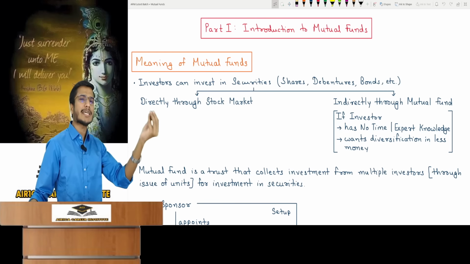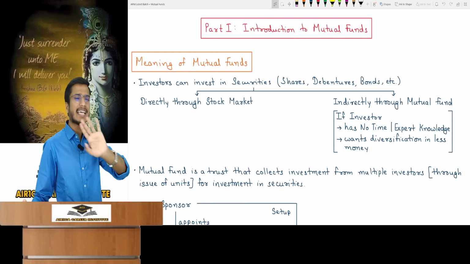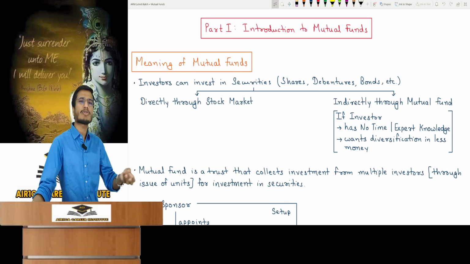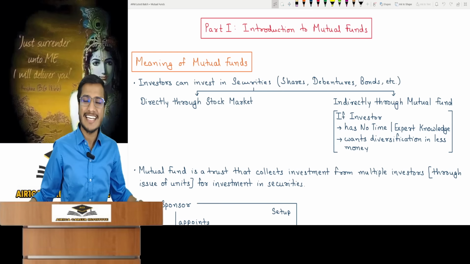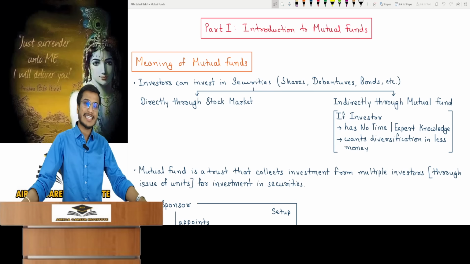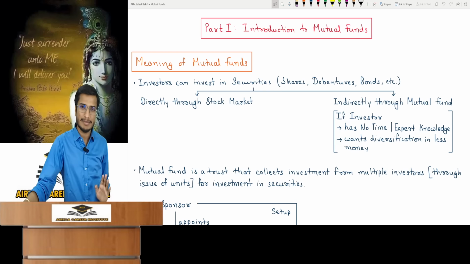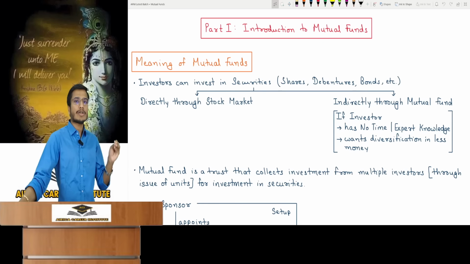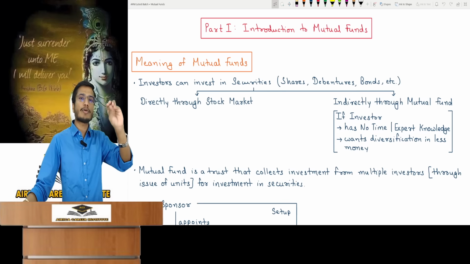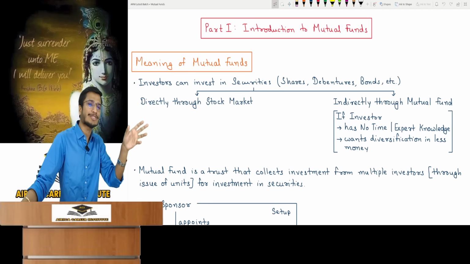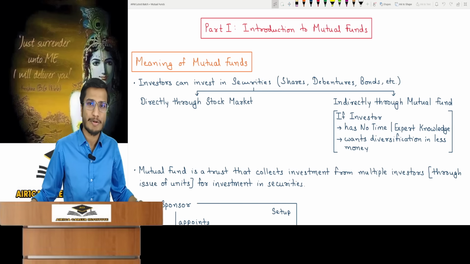So you can deposit that money in the bank or invest it in the bank. No, I don't want to invest in the bank because the returns there are low. Then no problem, sir. You can invest this money in the stock market, meaning in securities. Invest in things like shares, debentures, bonds because you can get pretty good returns there. When an investor seeks to invest in securities, shares, debentures or bonds, we have studied shares, debentures and bonds as securities in the securities valuation chapter.